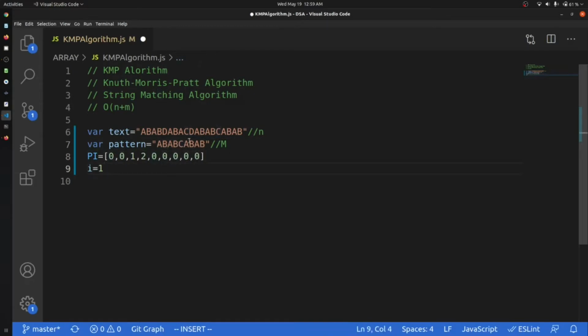Then we will come to this a. The first occurrence of a was at the 0th index, so we will increase this 0 by 1. Then this b is matching too, so we will increase the value by 1, plus 1 is 2, and we will come to this a, because this whole a b is repeating from this point.